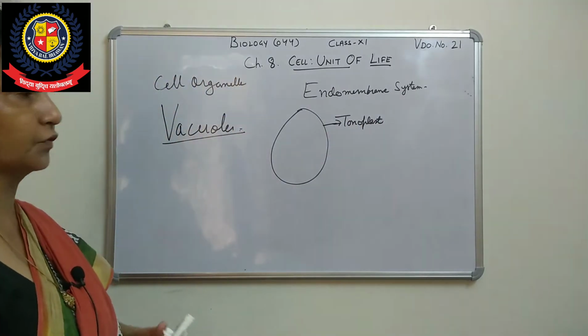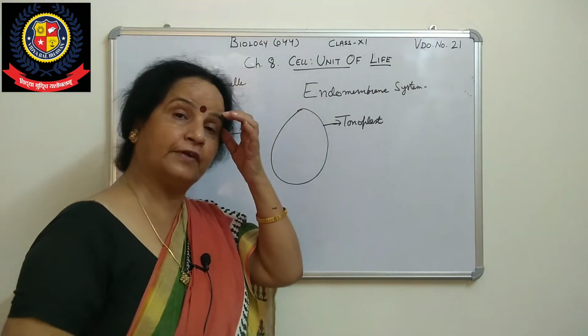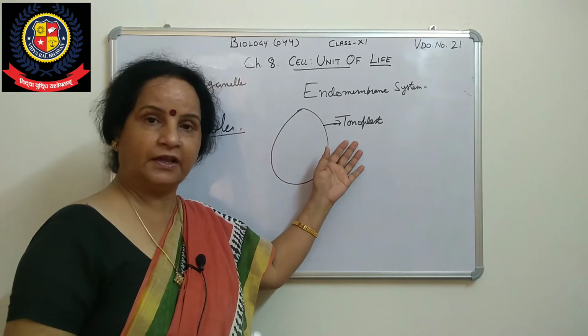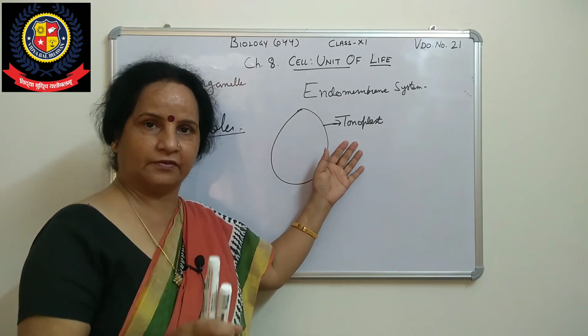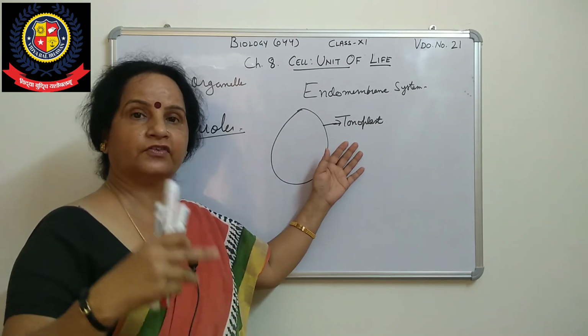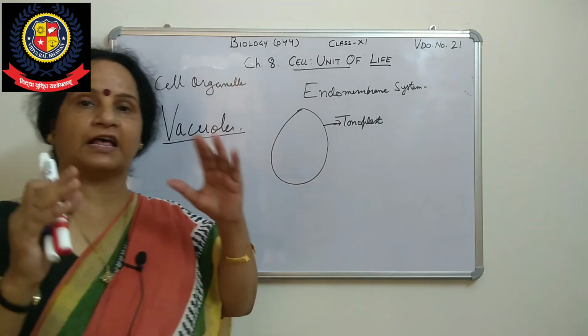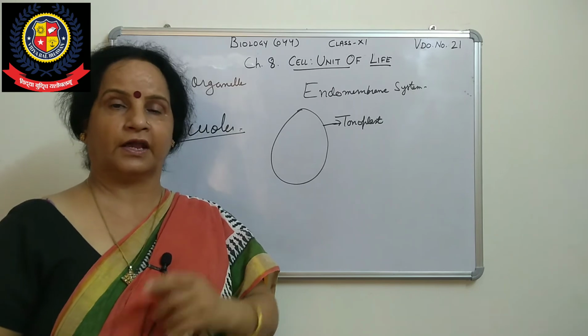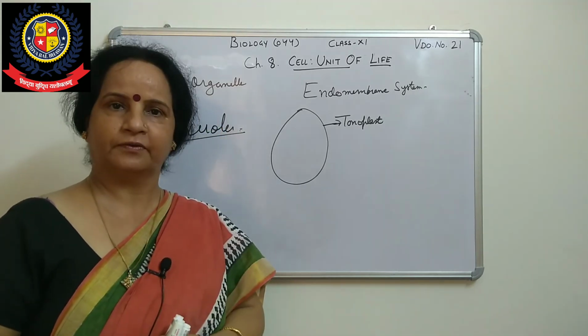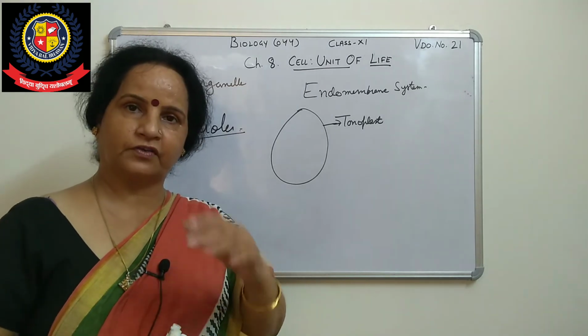It's very important because it helps to facilitate the transport of ions against the concentration gradient. I told you about the plasma membrane: passive transport, active transport, and facilitated transport, where an integral protein is required.